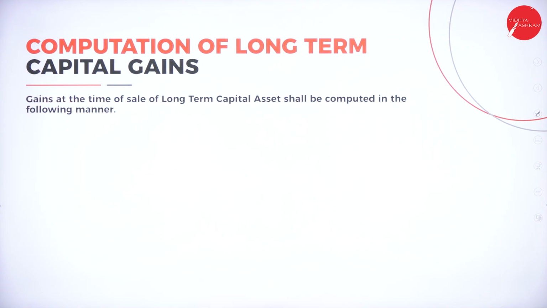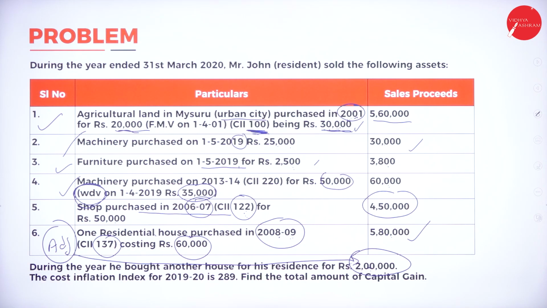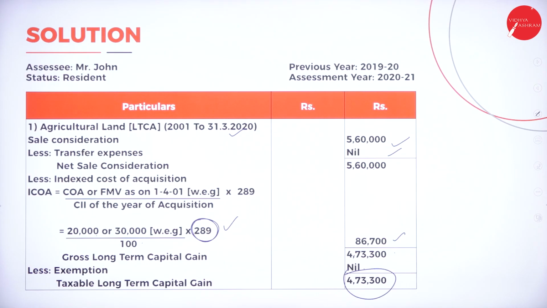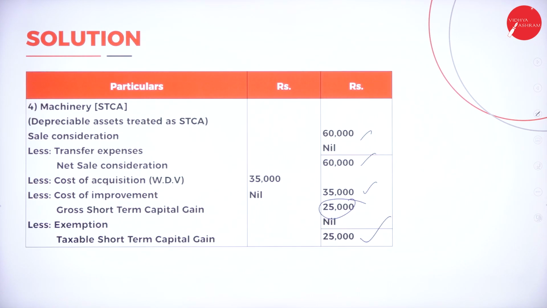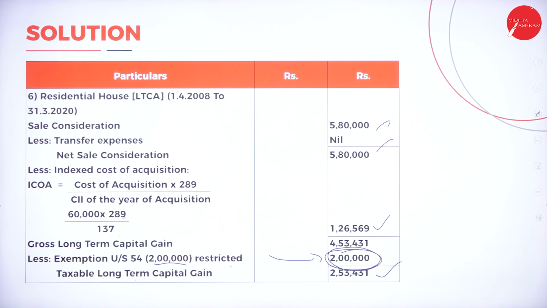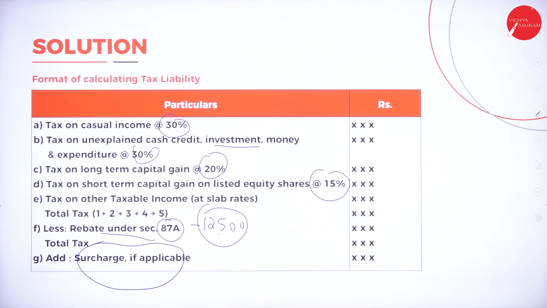Computation of long-term capital gain. Problems. Solutions. Yes, this is your assessment of individual. AOI stands for assessment of individual. Your format, as I told you, assessment of individual will be optional for you. If you want, work out, or else you can skip.